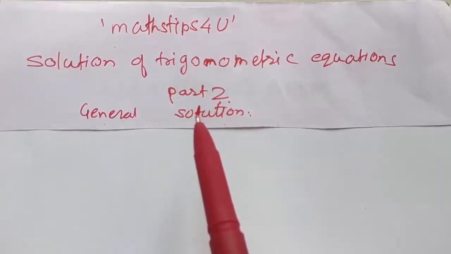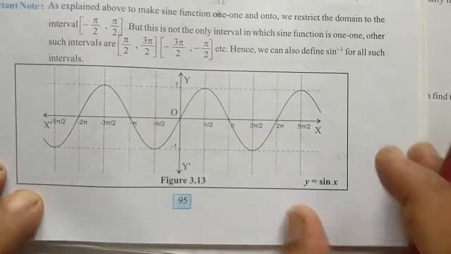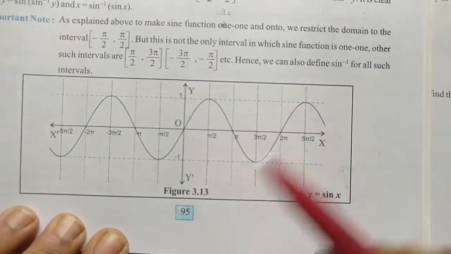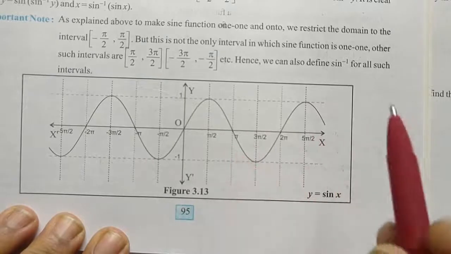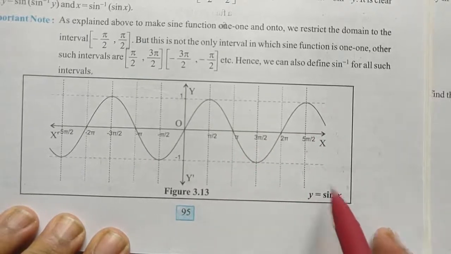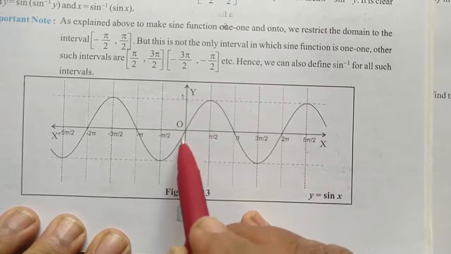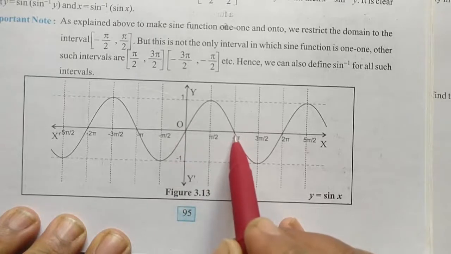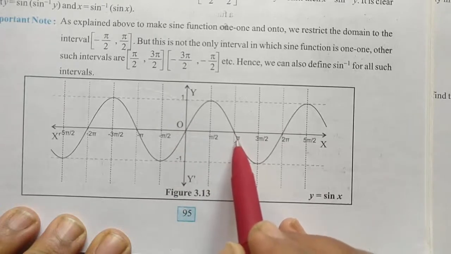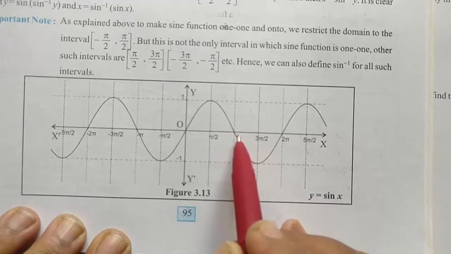If you look at the graph of the sine function, it is a wave-like structure, y is equal to sin x. At x is equal to 0, the curve intersects the x axis. At x is equal to pi, it intersects the x axis.